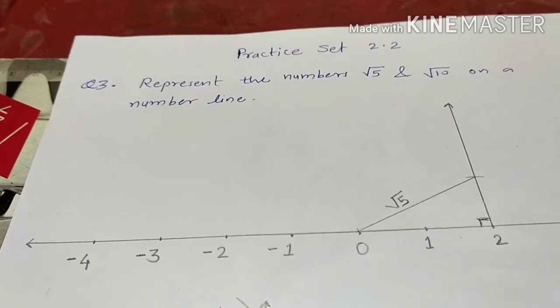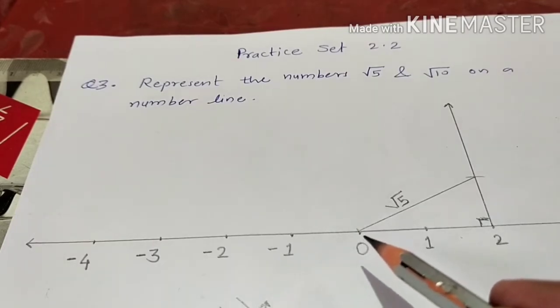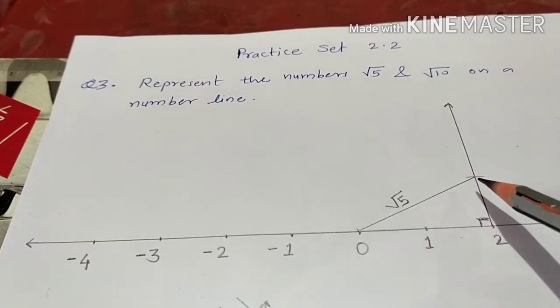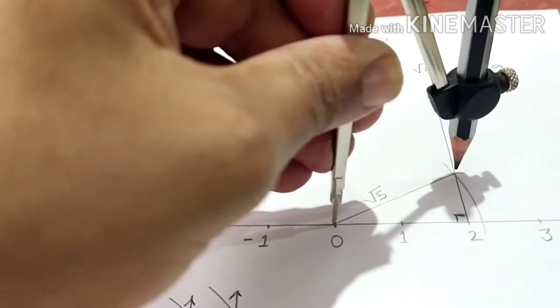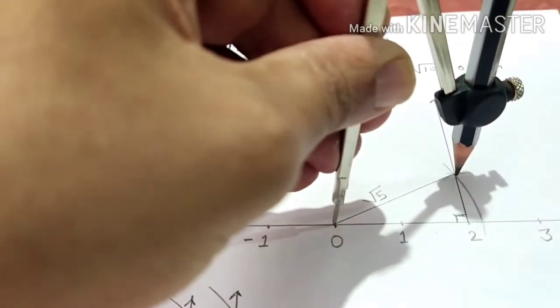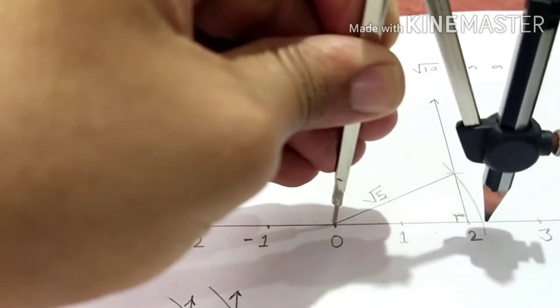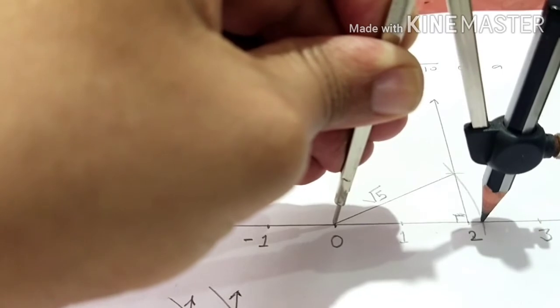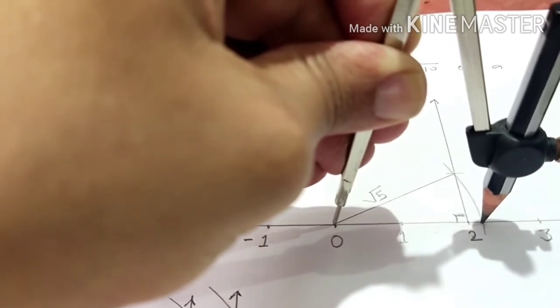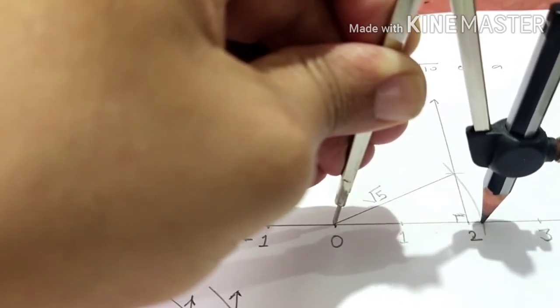Then put the metal point on 0. Take the distance up to this end point and draw this curve on the number line. So you will get root 5 on the number line, like this. As you draw this curve, it intersects the number line, so the distance you get is root 5 over here.